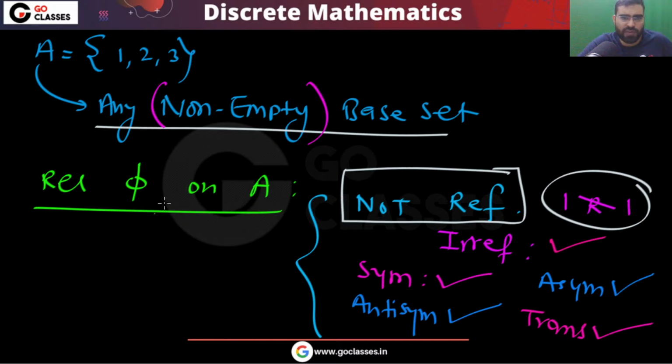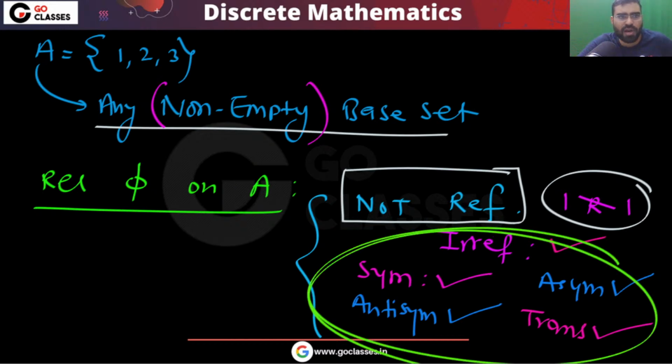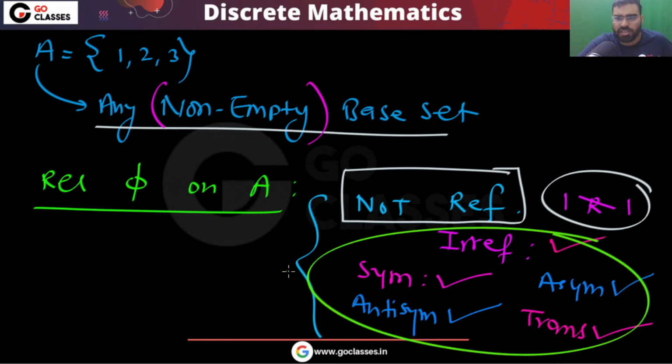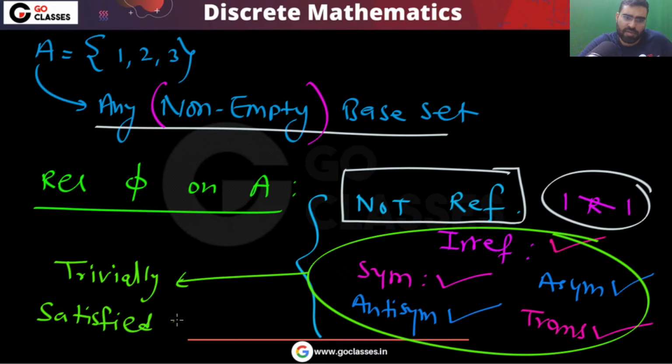So if you define an empty relation on a non-empty base set, then the reflexive property will be violated because 1 is not related to 1. The remaining properties have no violations, so they are trivially satisfied because there is no violation.